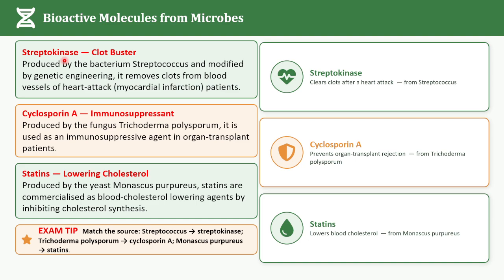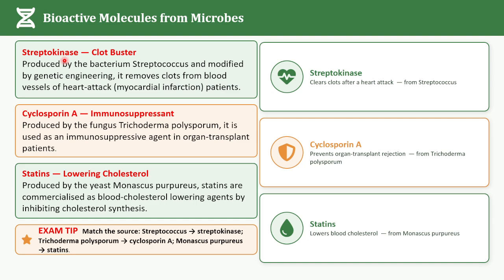Streptokinase is produced by the bacterium Streptococcus and modified by genetic engineering. It is used as a clot buster. Just imagine a blood vessel becoming blocked by a clot. Streptokinase helps to remove the clot in appropriate clinical situations, and it is even associated with blood vessel clots in patients who have undergone myocardial infarction.